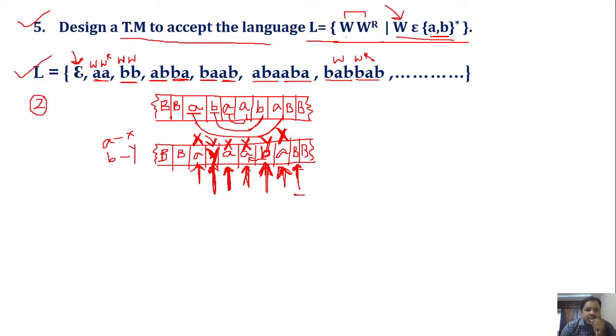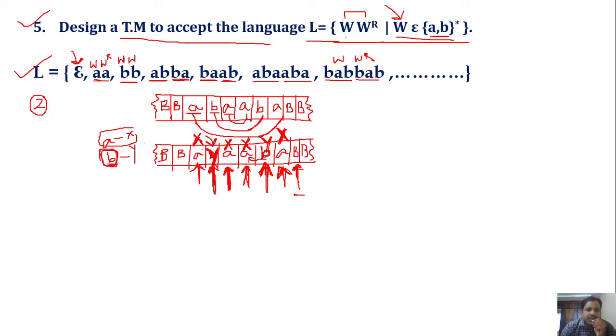This is how we implement the logic for the Turing machine that accepts W power R. The string may start with either A or B. If it starts with B, we have to replace that B with Y, and again match that starting symbol B with the last symbol of the string, which must be B itself.